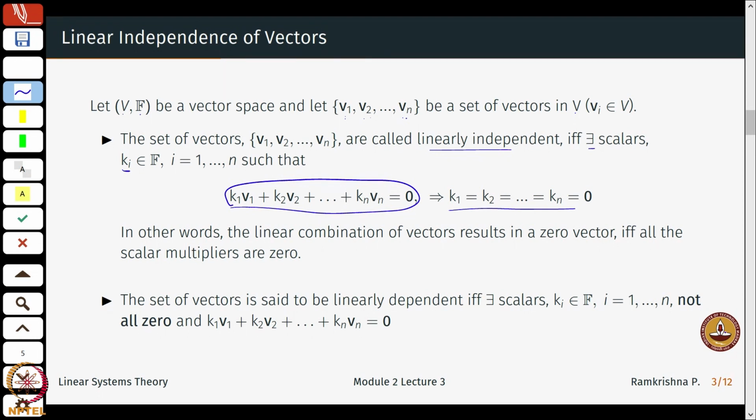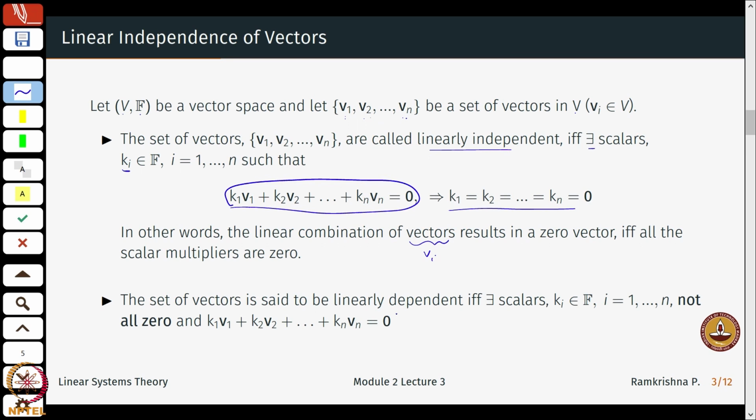Or to write it in words, a linear combination of these vectors Vi results in a 0 vector if and only if all the scalar multipliers K1, K2, Kn, which are the scalar multipliers for the vectors V1, V2 until Vn respectively, are all 0. We will do some examples as we go through the lecture.